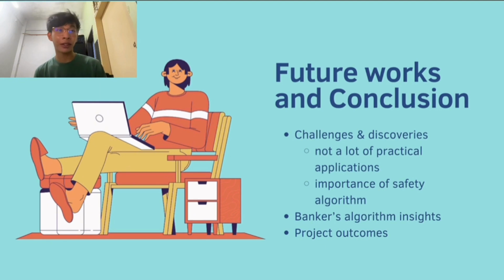Let's talk about the Banker's algorithm. The Banker's algorithm is designed to manage resource requests one at a time, ensuring that each request is safe before approval. This careful handling prevents unsafe states. Through this project, we gained a deeper understanding of deadlocks and the role of safety algorithms in preventing them. This knowledge is critical for developing efficient scheduling systems. Overall, this project has been instrumental in providing us with valuable insights into how safety algorithms can be used to resolve deadlock effectively. That is all, thank you.